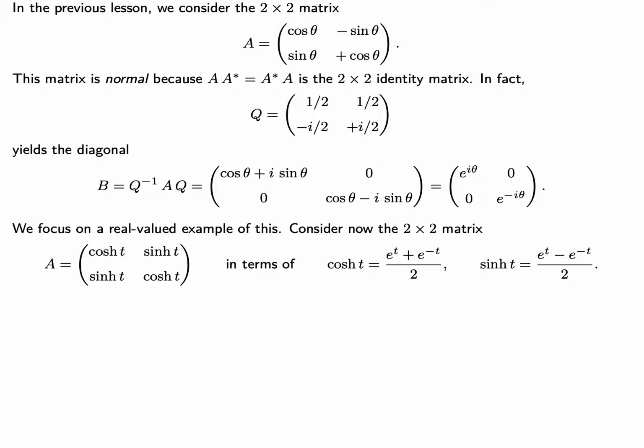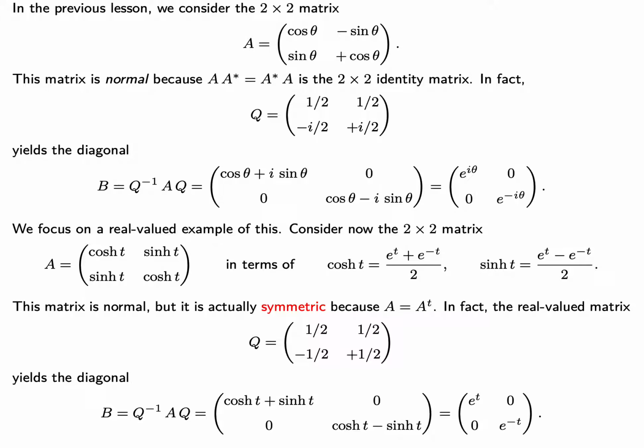Let's actually consider a real valued example of this. Instead, let's consider the following 2 by 2 matrix A, which we'll write in terms of hyperbolic cosine and hyperbolic sine. Here, t is a real number, so that cosh t and sinh t are both real numbers as well. This matrix is normal, but it is actually symmetric.